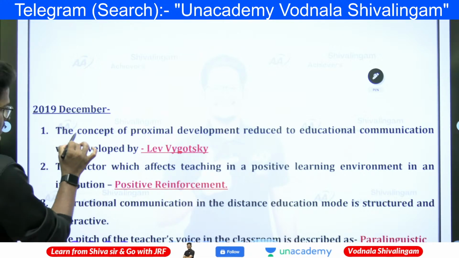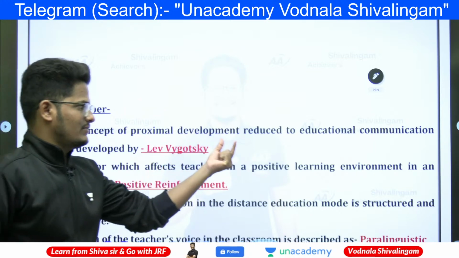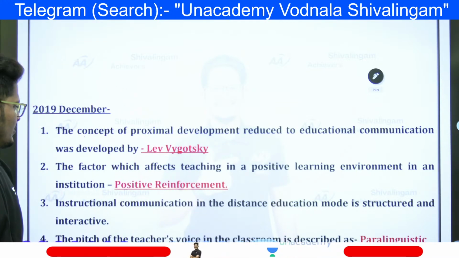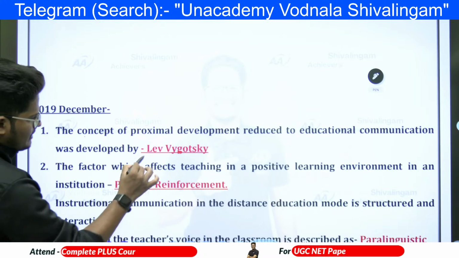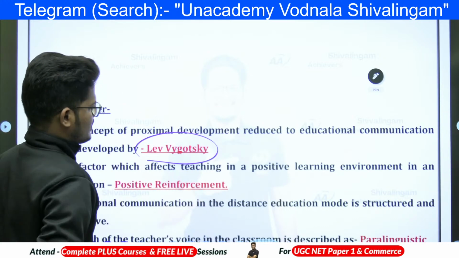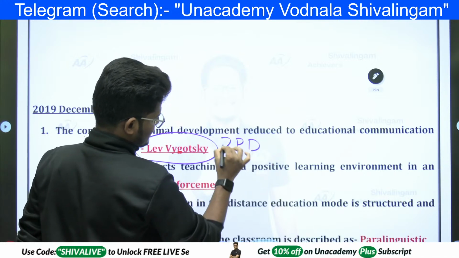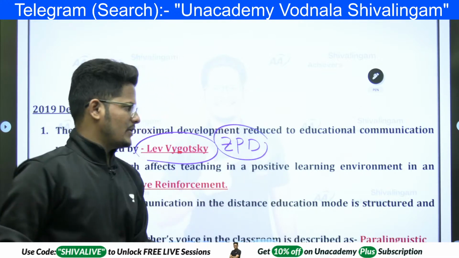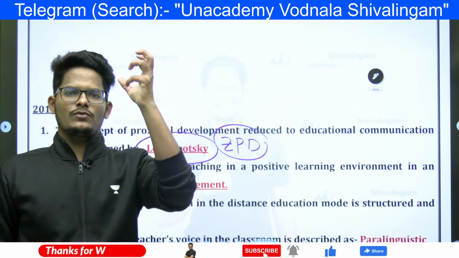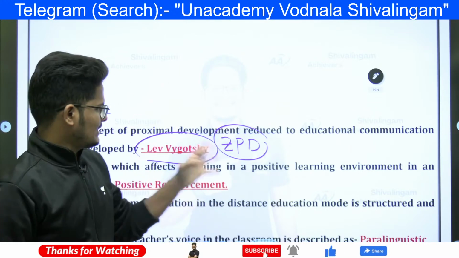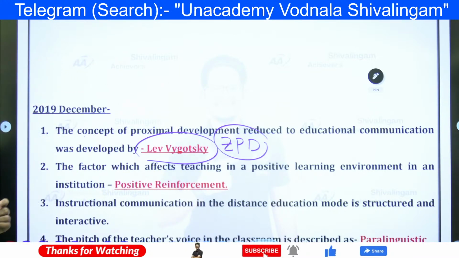2019 December. The concept of proximal development reduced to educational communication was developed by Lev Vygotsky. By concept of zone of proximal development, with the help of a teacher, without help of a teacher, what a student can do, that comes under this zone of proximal development, which is given by Lev Vygotsky.